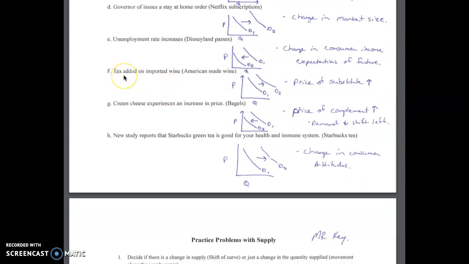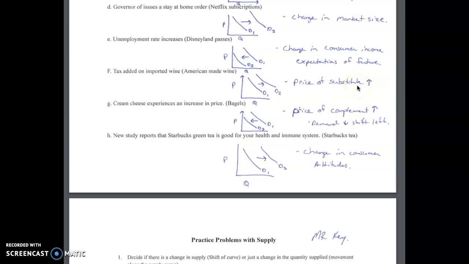For letter F, tax added on imported wine. What would be the impact on demand for American-made wine? It's going to be a demand shift to the right. This is going to be a price of a substitute. Imported wine coming from other countries like France is going to be a substitute for American-made wine. And if there's a tax added to imported wine, it's going to make it more expensive, less attractive to consumers. So we'll see an increase in the price of a substitute.